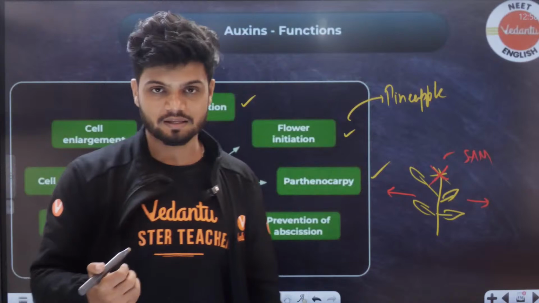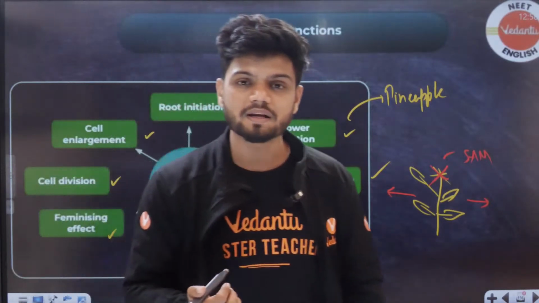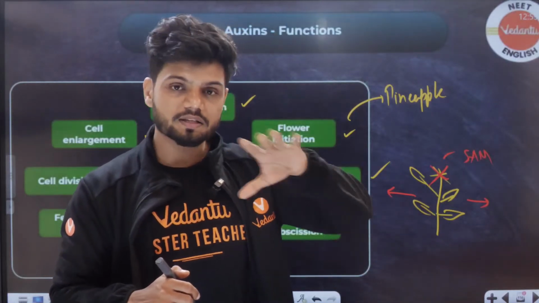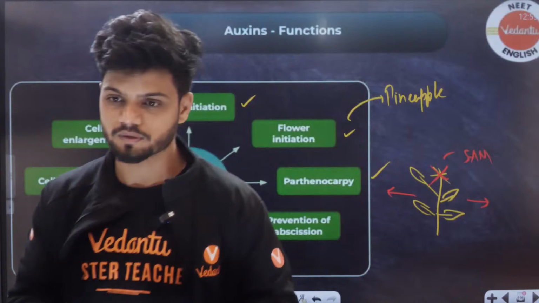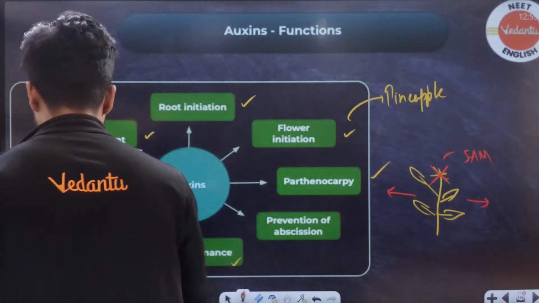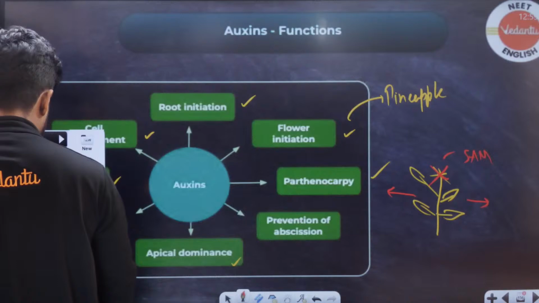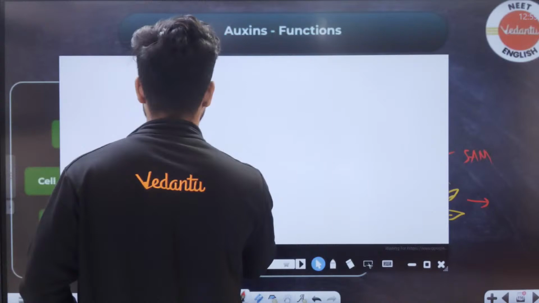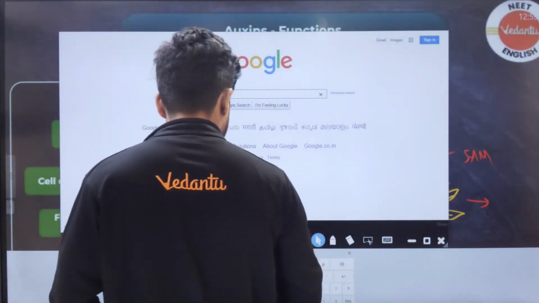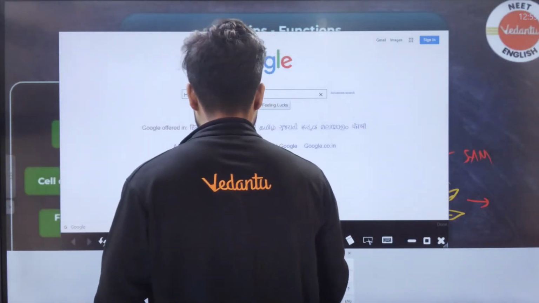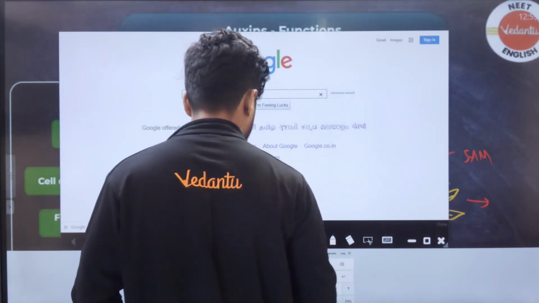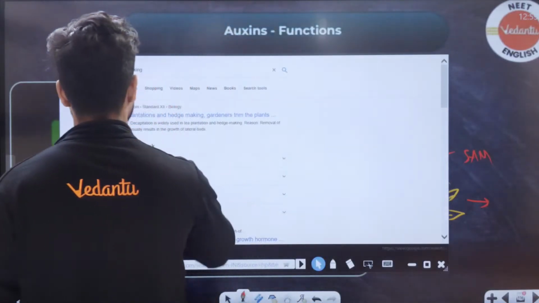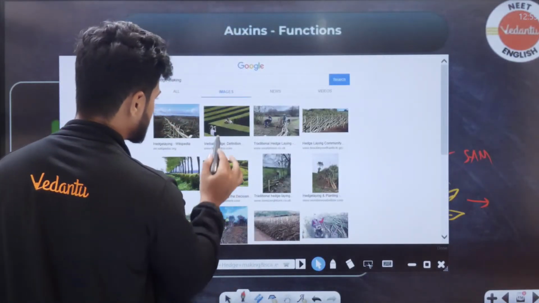Okay. Similarly, in a plant you might have seen hedge making. In the gardens you might have seen there is a leaf wall. Okay, let me show you hedge. You might have seen this, students.